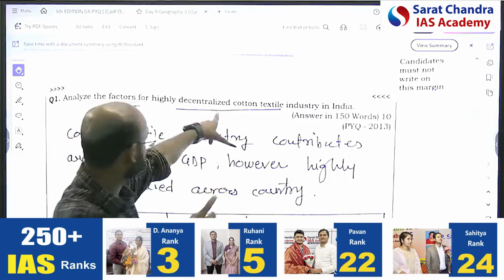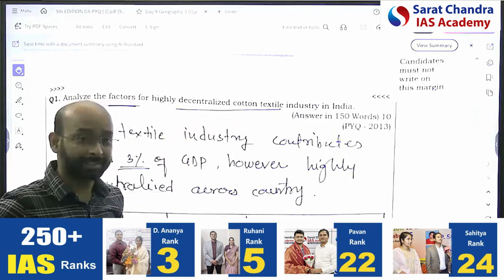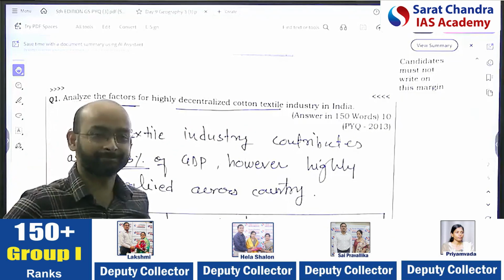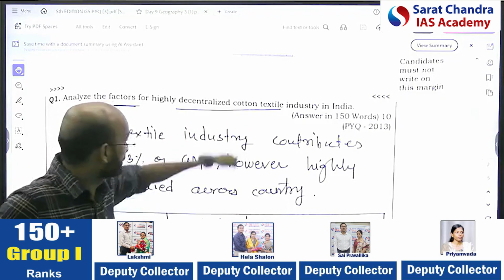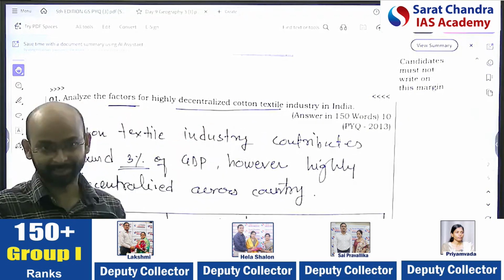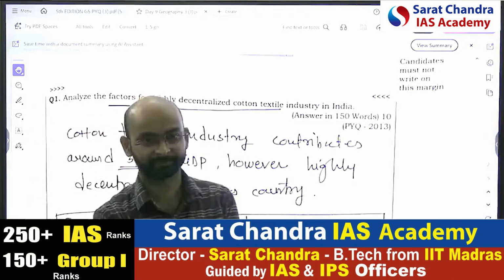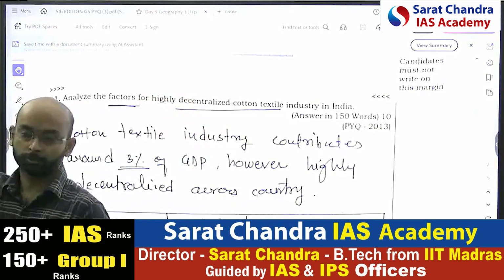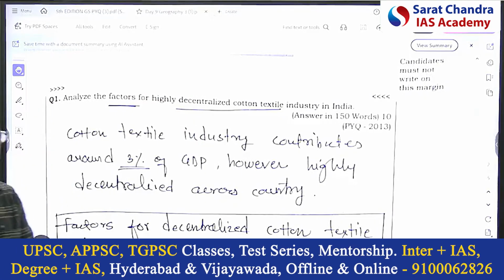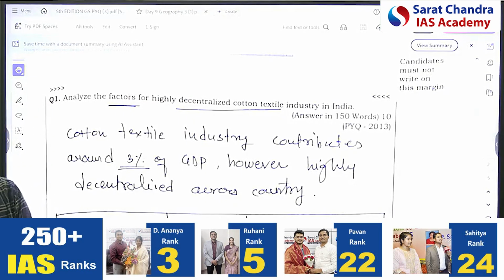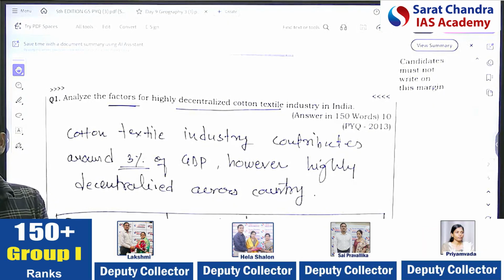And then if you go to the east, Kolkata, Murshidabad, jute. It's particularly asking about cotton. Jute is a textile, but jute is a separate textile. Cotton is a specific textile. Any other textile? Silk, that's different.